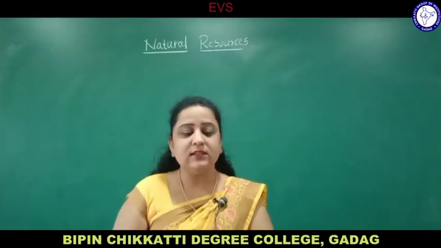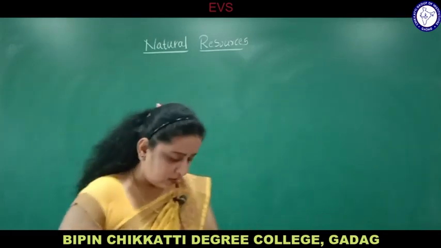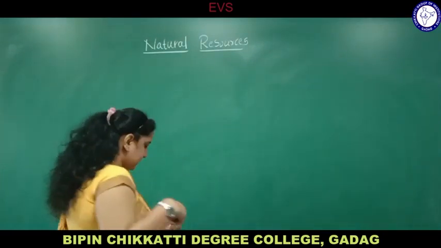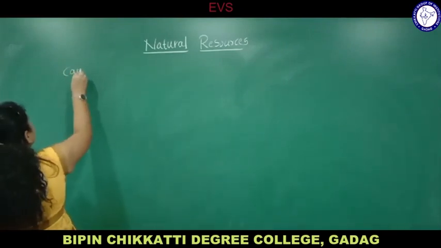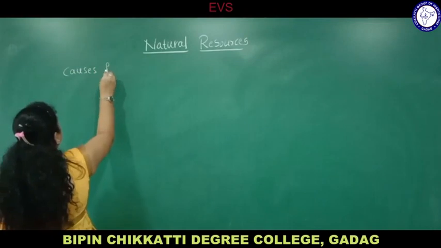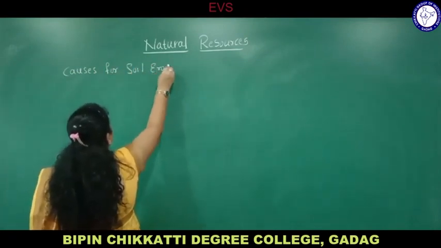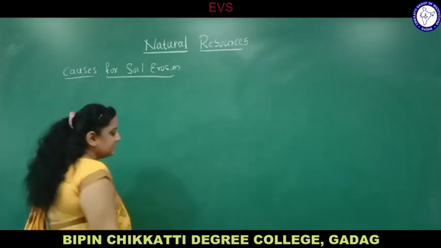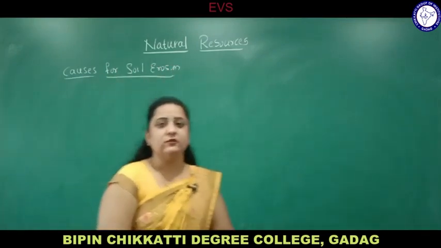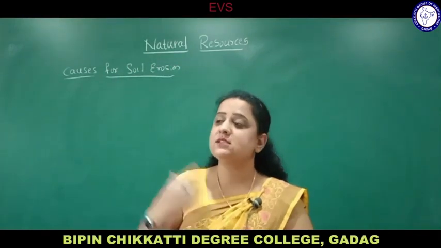Now, what are the reasons or causes for soil erosion? First, the meaning of soil erosion: it is the loss of the topmost layer of the soil. Now, what are the reasons for soil erosion?